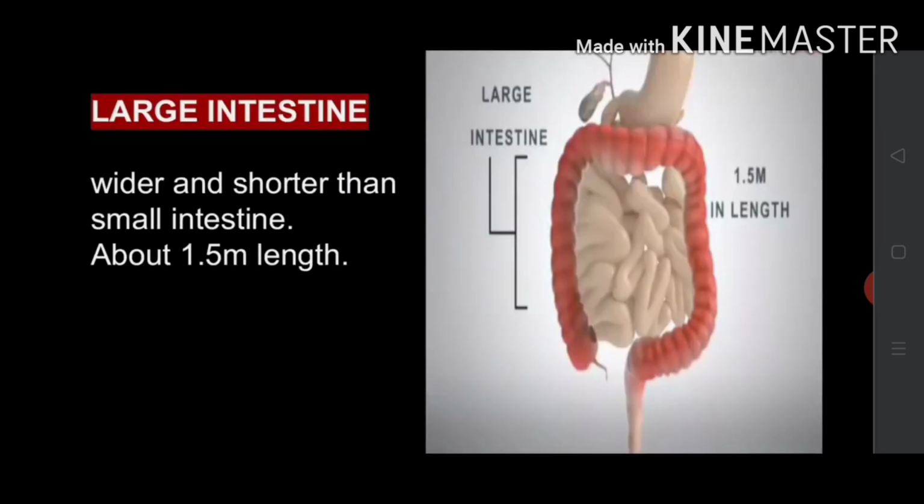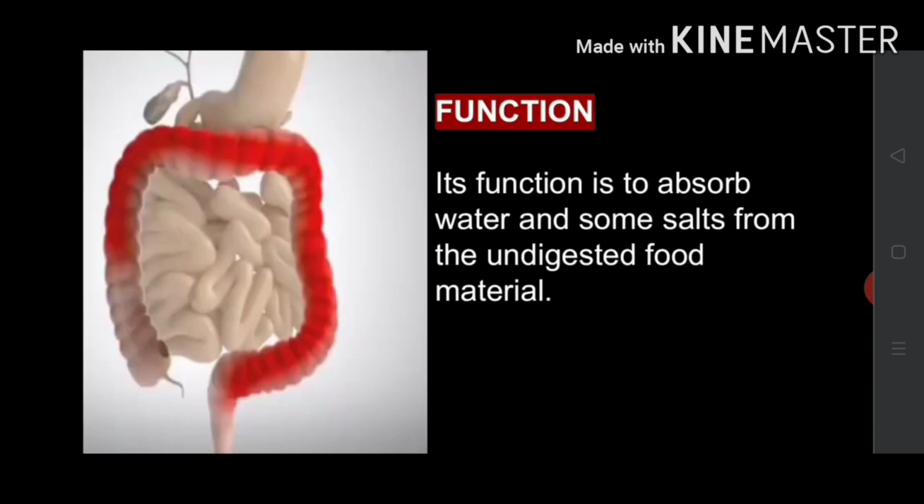Large intestine, it is wider and shorter than small intestine. It is about 1.5 meter in length. Its function is to absorb water and some salts from the undigested food material.